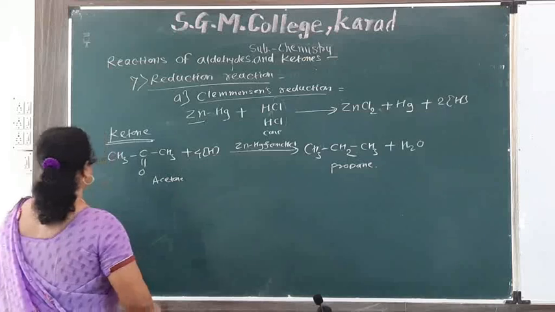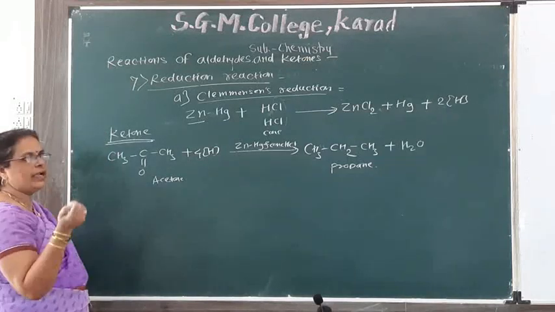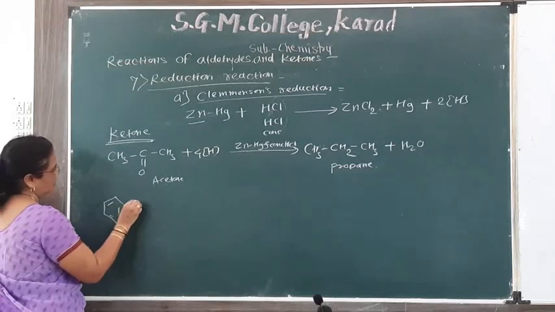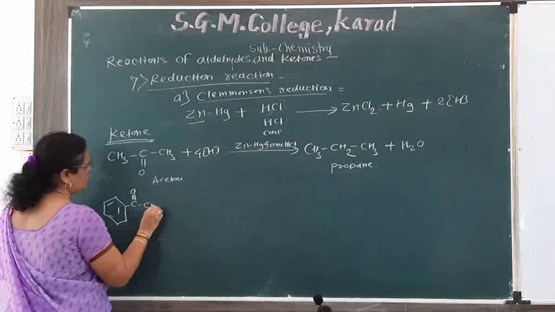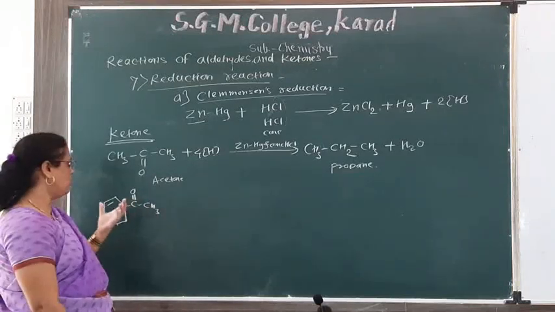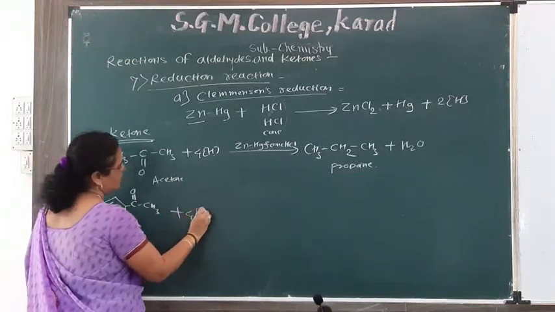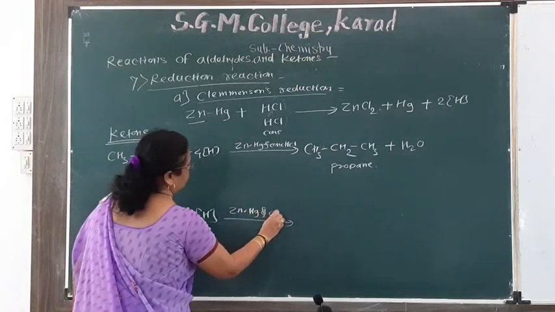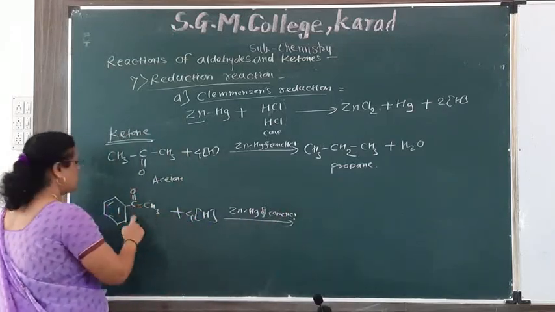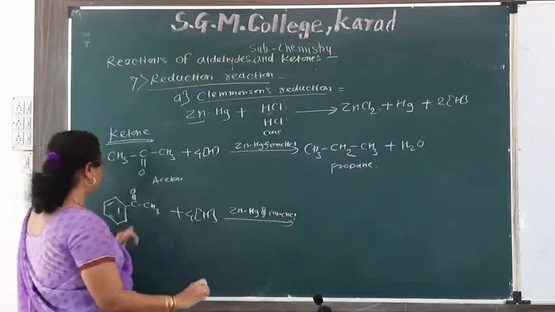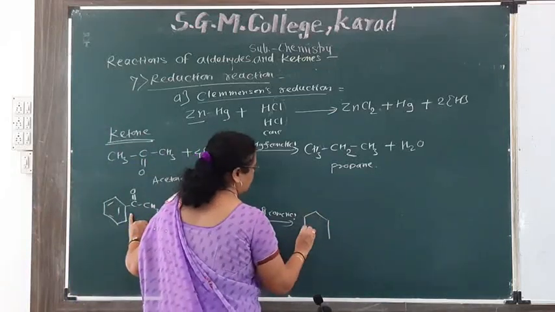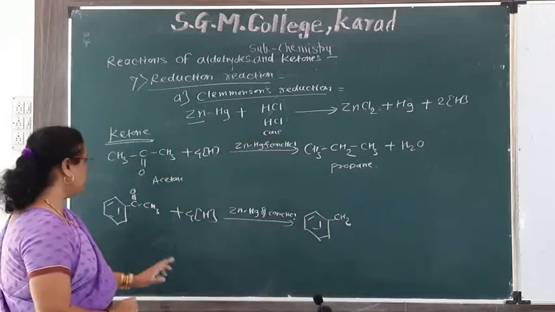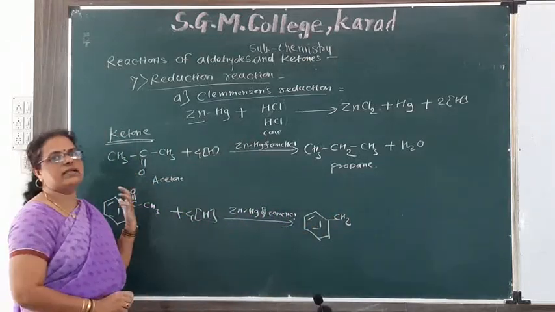Another example is acetophenone. This is an aromatic ketone, C double bond O CH3. Acetophenone on reduction with zinc amalgam and concentrated HCl: the carbonyl group is reduced to methylene group, then we get CH2. 2 hydrogen atoms are added.